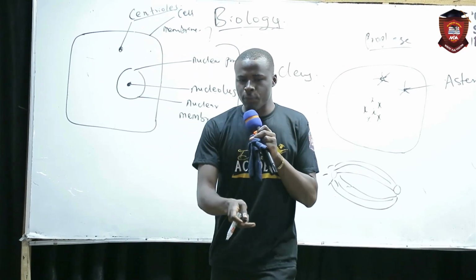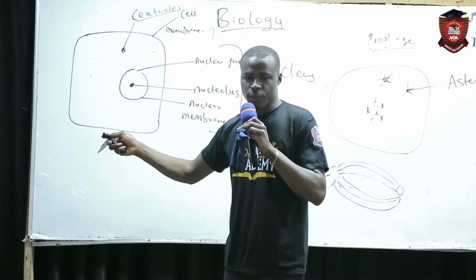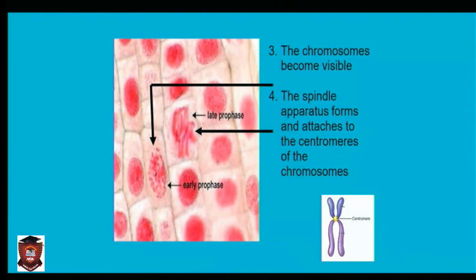You can see early prophase and late prophase in the diagram. Looking at the slide, you see early and you see late. Early is those things that happen at the beginning of prophase. Late is those things that happen at the ending of prophase. Now, you are seeing this number 4. It is pointed towards late prophase. Why? 1, 2, 3 are what happens in early prophase.